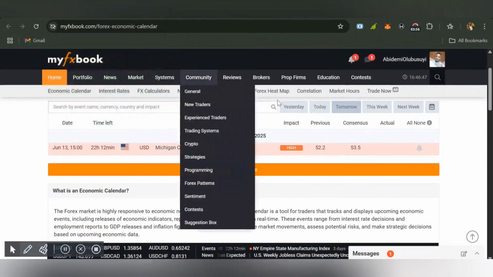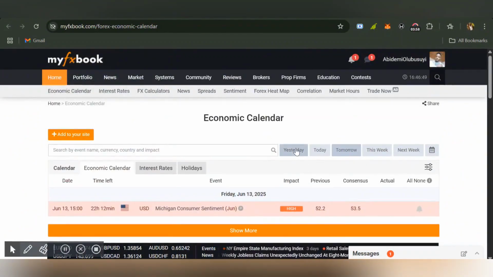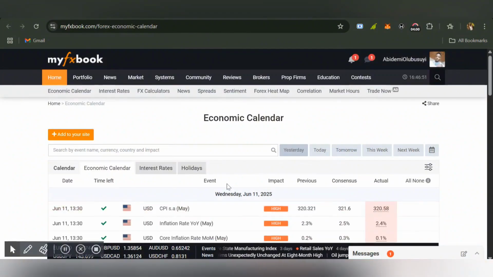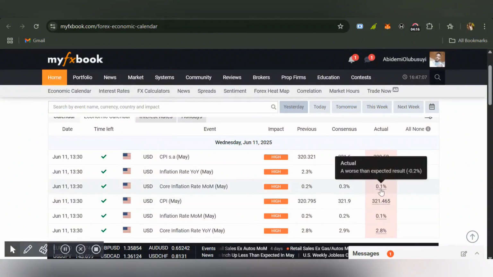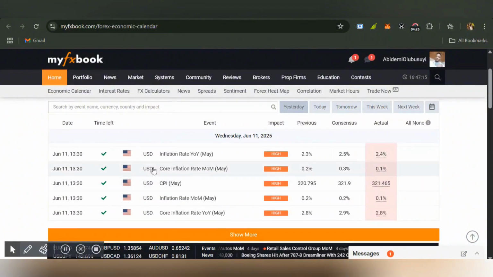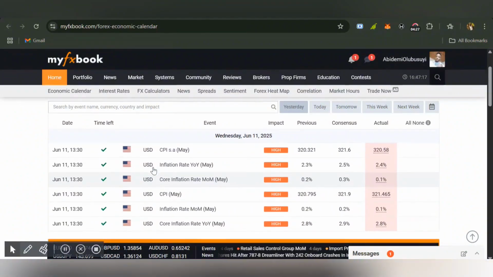Yesterday's market movement was bullish. So USD was expected to sell and it actually sold. Looking at the core inflation results, it gave 0.1%. This is worse than expected. So with these results, you can tell that USD won't be doing well. For example, GBPUSD: GBP is the base currency, USD is the quote currency. So GBPUSD will be buying against USD, and that was what happened yesterday.